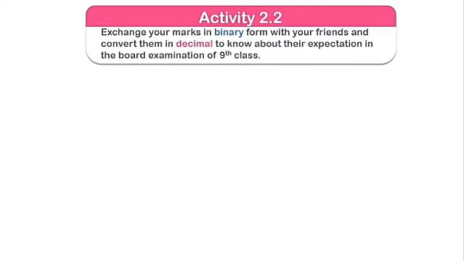Now next is activity 2, and similarly I will solve it. The activity is: exchange your marks in binary form with your friends. Okay, you should convert your marks into binary. After that you should convert that binary into decimal, and you have to discuss it with your friends. For example, here is a binary number, 11111001. This is a binary number we want to convert into decimal.